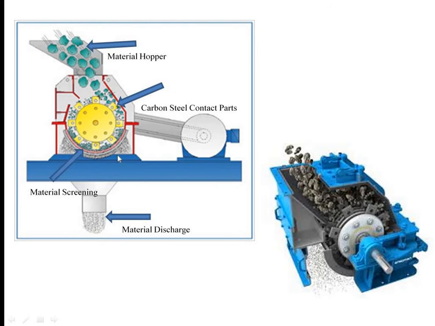After the material is reduced to a smaller size, the hammer mill has a screen inside it. So the material is screened and then the output can be taken from the bottom part of it. This part is for getting the rotation of our drum.